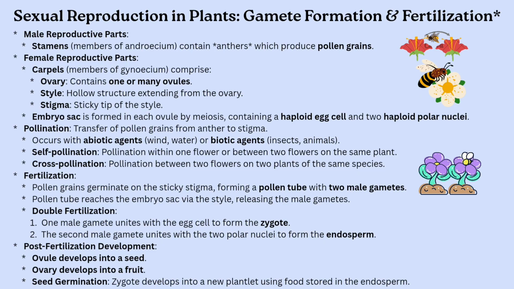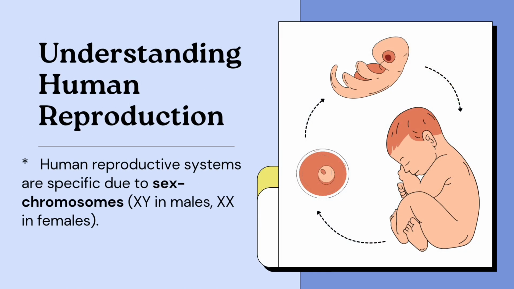Male gametes form in anthers, while ovules in the ovary produce the female gamete. Pollination leads to double fertilization, forming both the zygote and endosperm. The ovary becomes the fruit, and the ovule becomes the seed. Human reproductive systems are specific due to sex chromosomes, XY in males, XX in females.